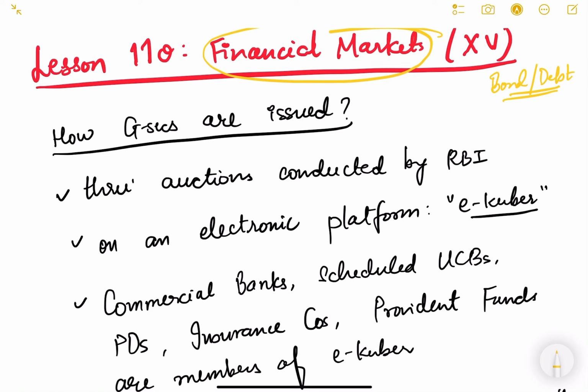I also thought that we should know a little bit more about how government securities are actually issued by the RBI. We always say that RBI issues them on behalf of the government, but how it actually happens we will see. So a question might come from this particular area also. So let us see that. It is going to be a short video.